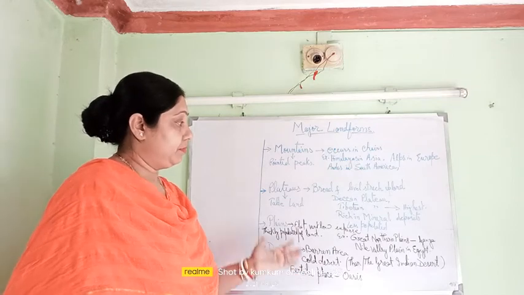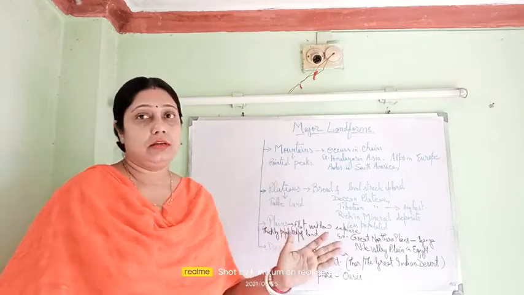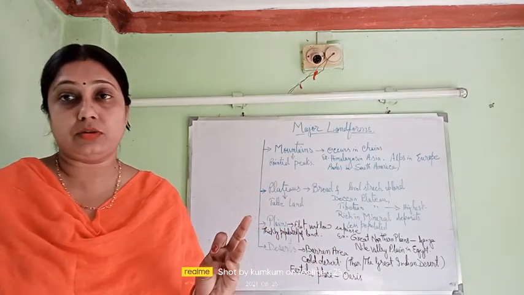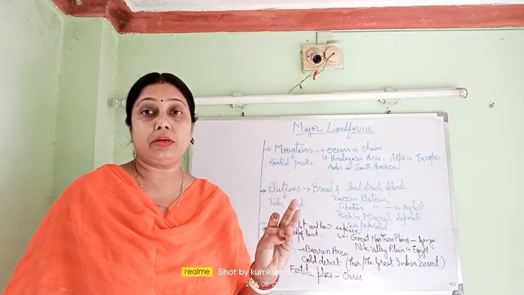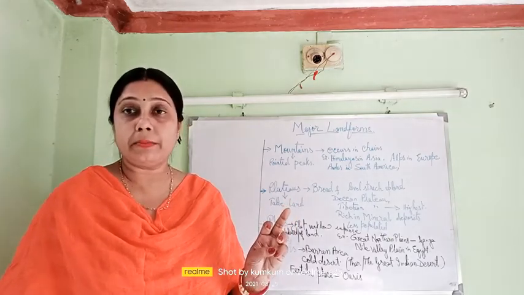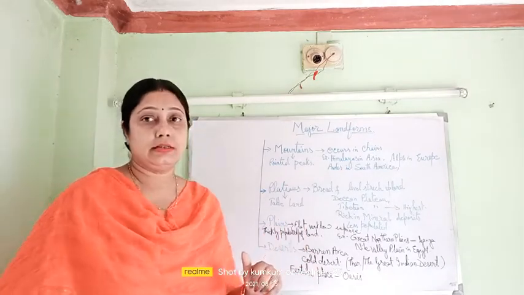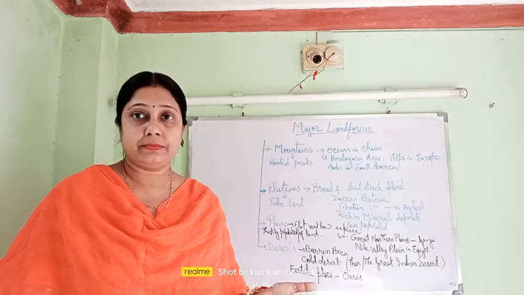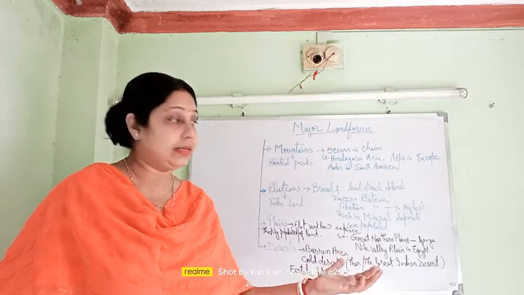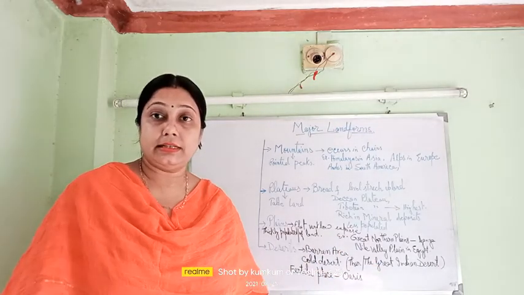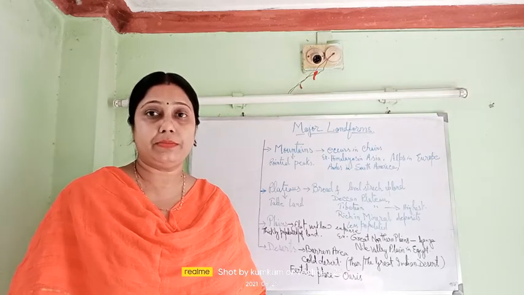And according to the topics, like mountains, you have to learn the important points, like which are the mountains, highest mountain peak, old mountains, young mountains. Then in plateaus, names of 2 plateaus. Then in plains, what are the plains formed by the rivers, like the Ganges and its tributaries form the northern plains. The Nile formed the Nile Valley plains. And in deserts, names of the deserts. So these are the key points from where the questions may be framed. Okay, thank you children.